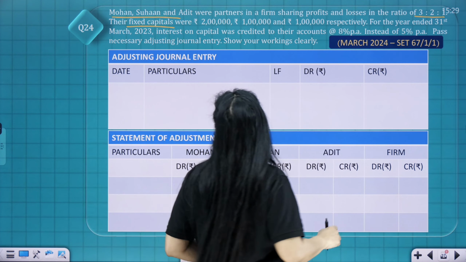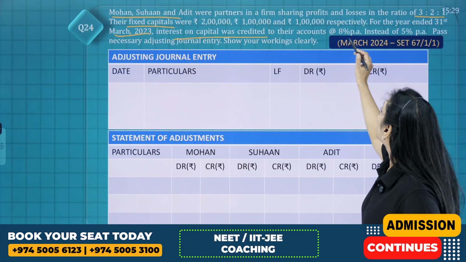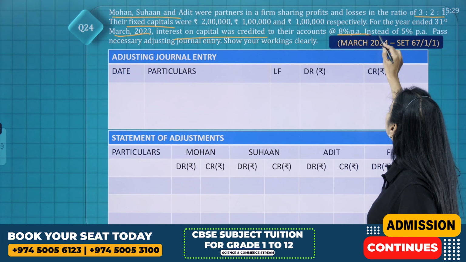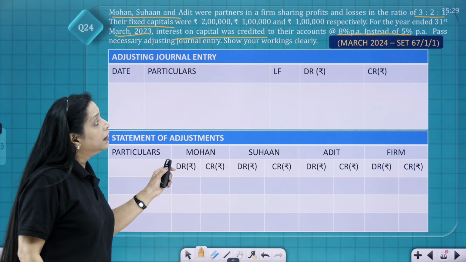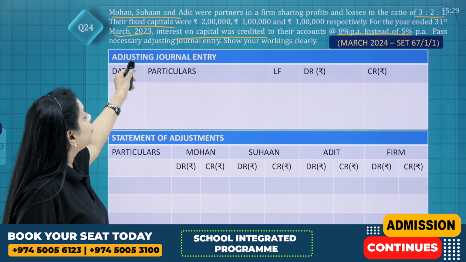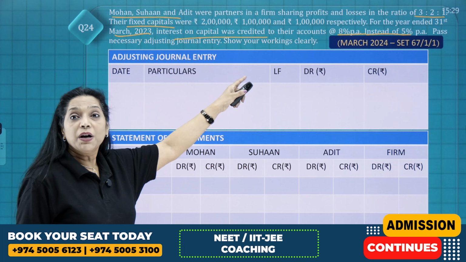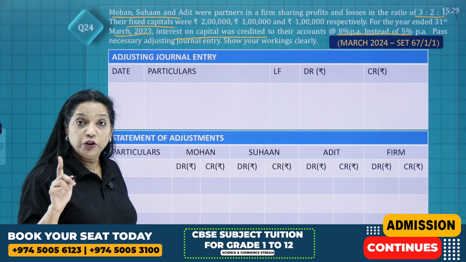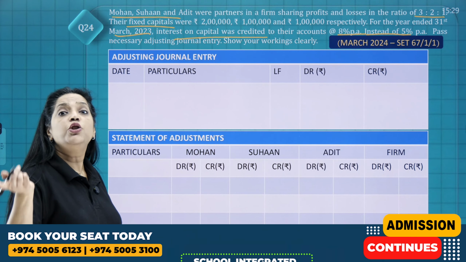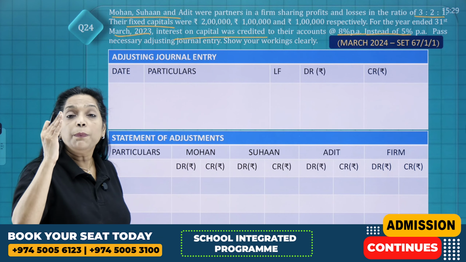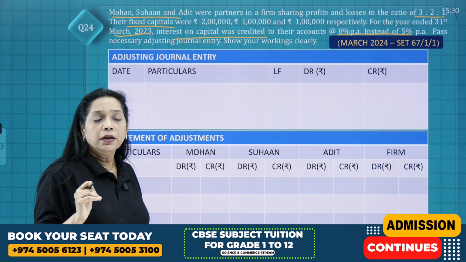For the year ended 31st March 2023, the interest on capital was credited to their capital account at 8% per annum instead of 5%. Read the question carefully. It says that for the year ended 31st March 2023, interest on capital was credited to their accounts at 8% per annum instead of 5%, which means that interest on capital should have been provided at 5%, but you provided 8%. So 3% is given more to them. So that 3% you have to take it back, right?